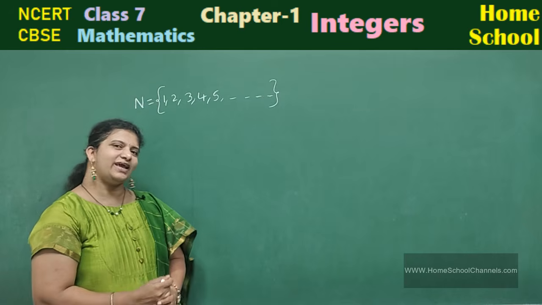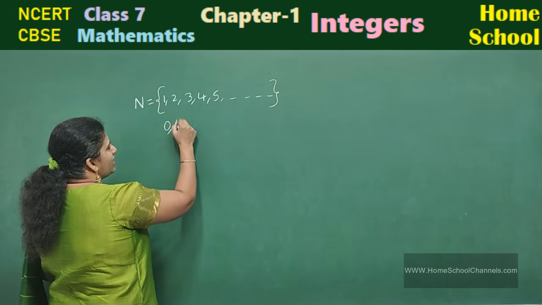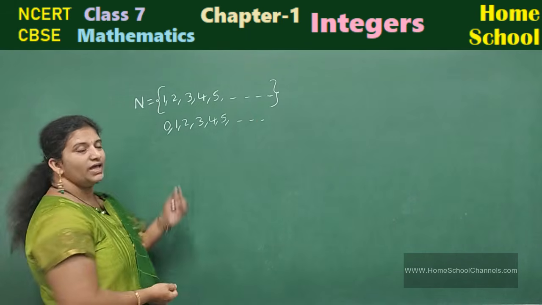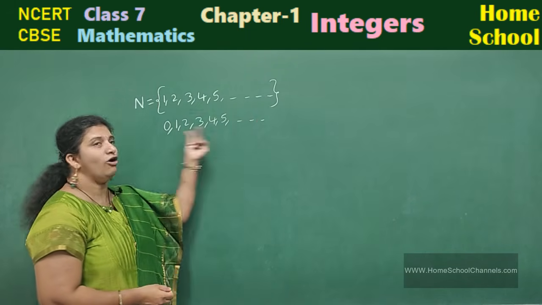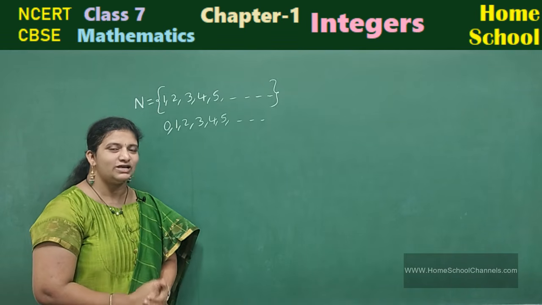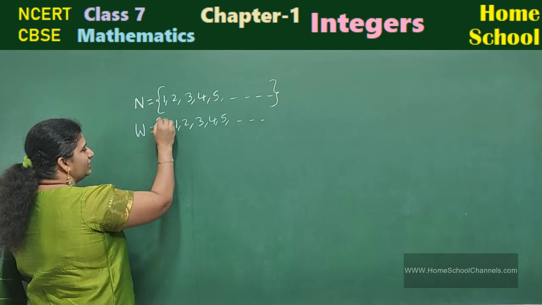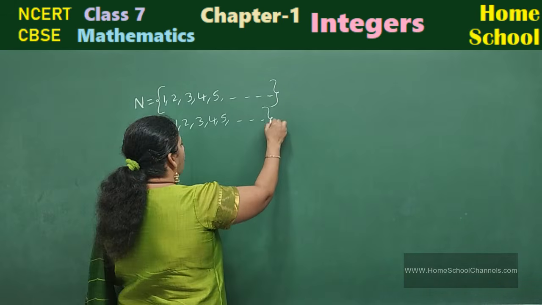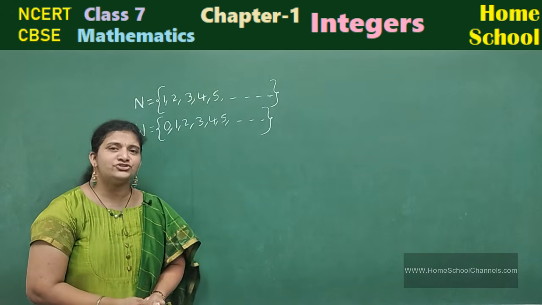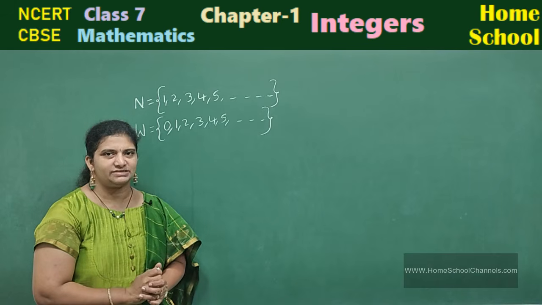Next, if I join 0 with the natural numbers, if I write 0 along with the natural numbers, then which type of numbers are these? Whole numbers. It is represented by the letter W. The set of whole numbers: 0, 1, 2, 3, 4. All the natural numbers along with 0 are called the whole numbers.